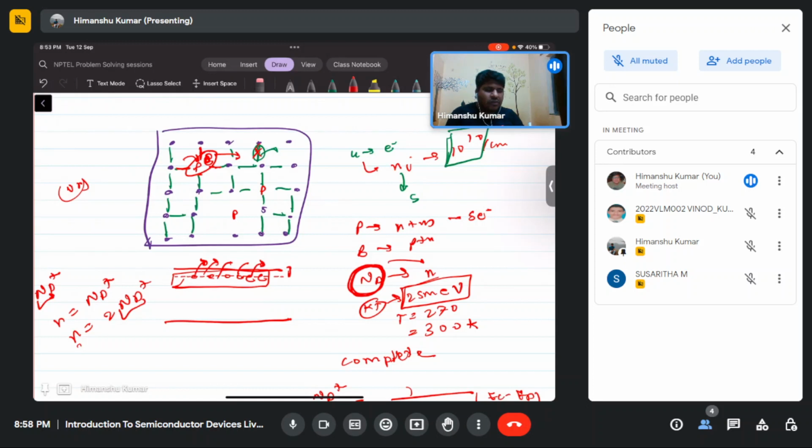But at room temperature, the electron has very little activation energy. So whatever atoms you have introduced, those are immobile. The phosphorus atom will become immobile, but whatever electron it donates to the crystal will become mobile.